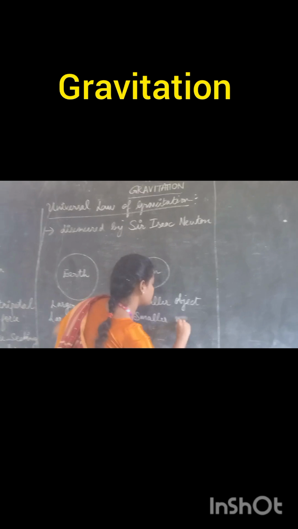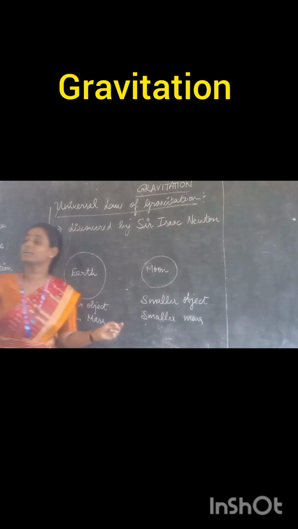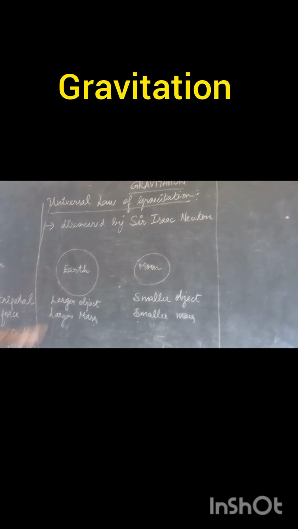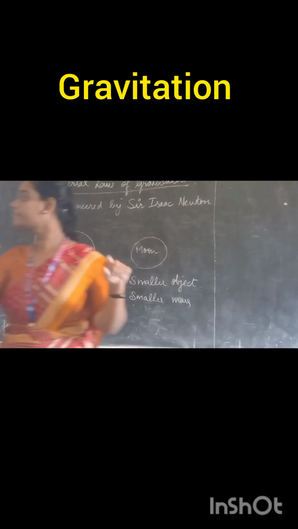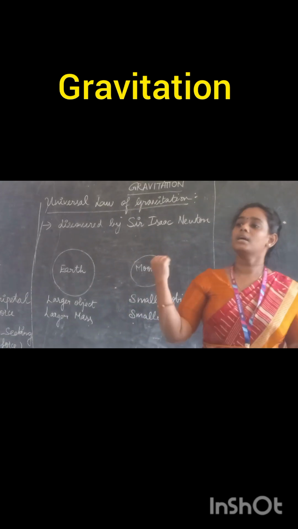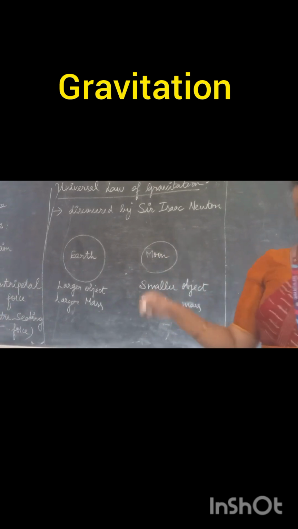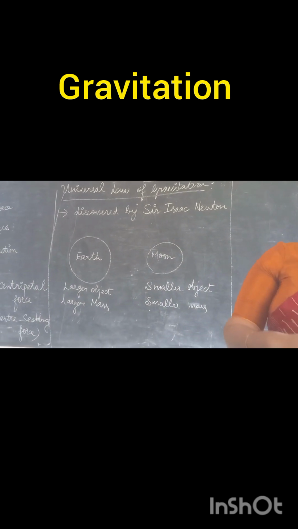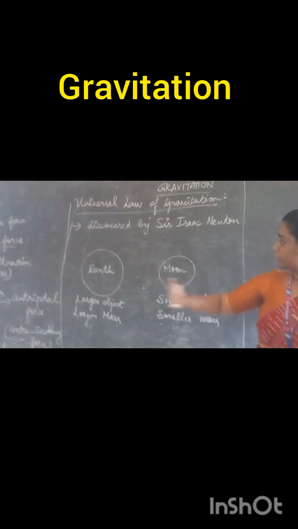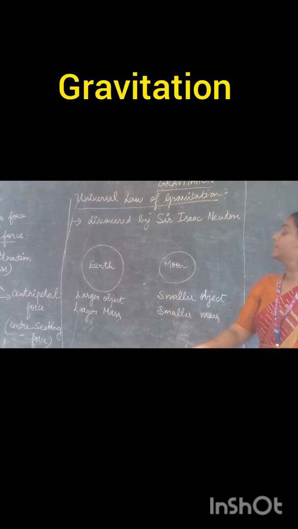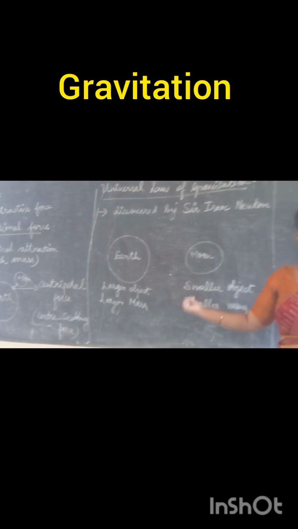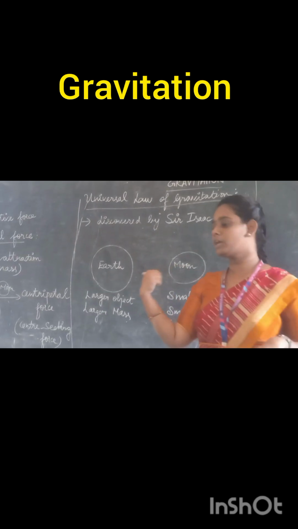Sorry, smaller mass. Here you can have one question. Earth is also a very big object and Moon is also a bigger object. How are you telling that Earth is a very bigger object when you compare with Moon? Generally, Earth is a very bigger object. If you ignore Earth and see only the Moon, the Moon is a very bigger object. When you compare both the Earth and the Moon, the Earth is the bigger object and the Moon